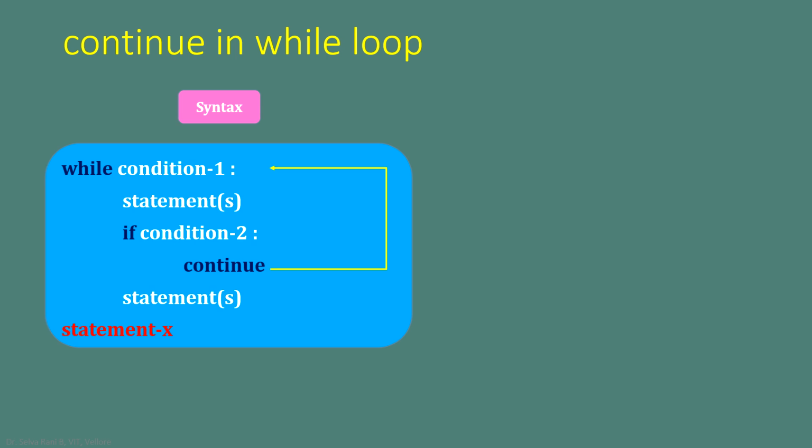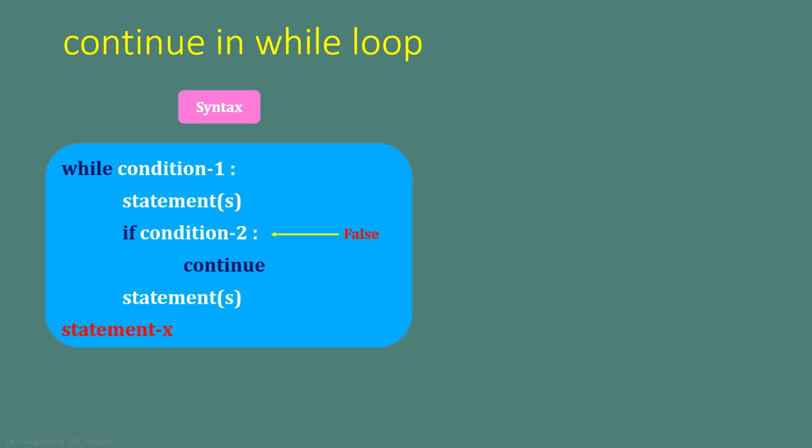Once it encounters continue, it is not going to execute the statements below if. It is going to transfer the control to the beginning of the loop. So again, it will check the condition, and based on the result of the condition, the loop will be executed or it will be terminated.